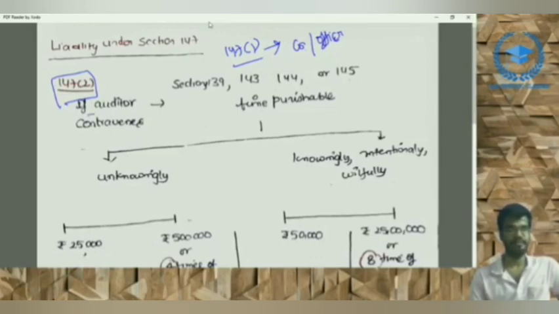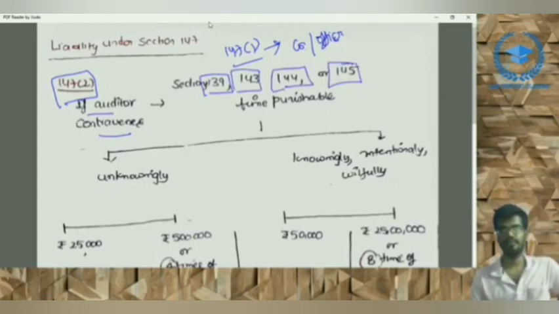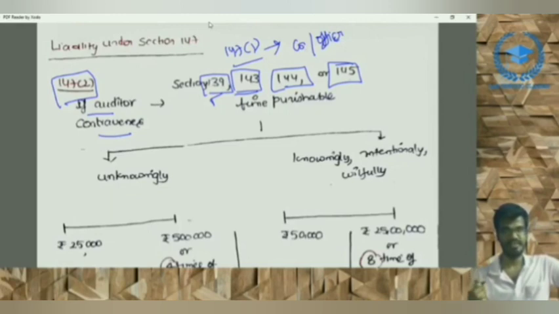If the auditor contravenes section 139, section 143, section 144 or section 145, this is appointment of auditor, rotation, so many provisions are covered here. And 143 is the duty to inquire, duty to report, fraud reporting, so many points are covered here also. 144 is the prohibited services section, and 145 is the duty to sign, right? We have discussed enough on the auditors and companies chapter in our previous videos. If you want to listen to that, please go and watch the previous video, right?